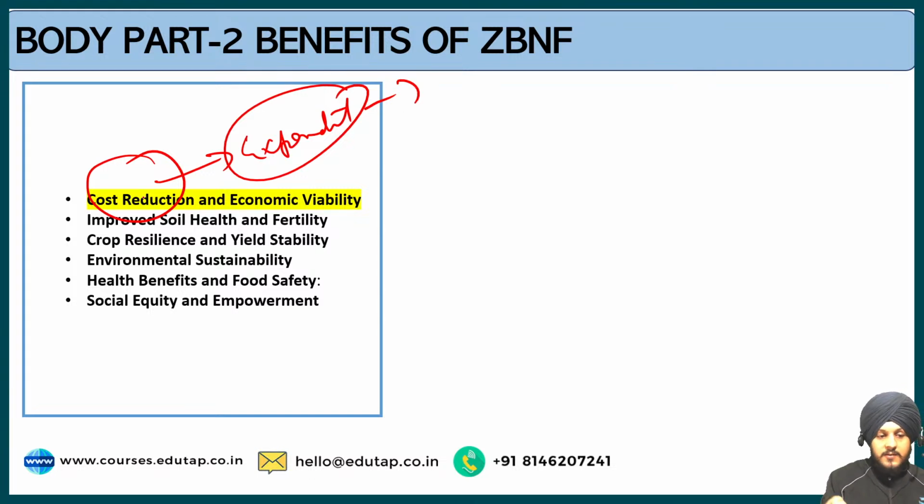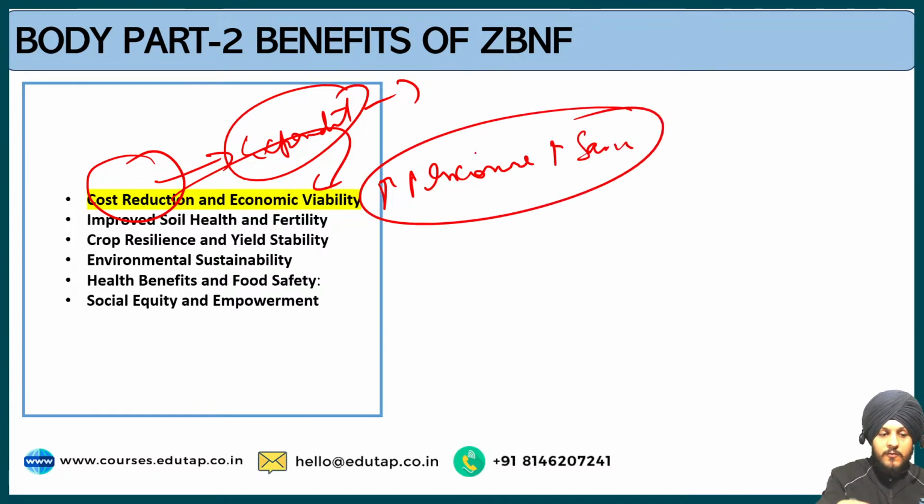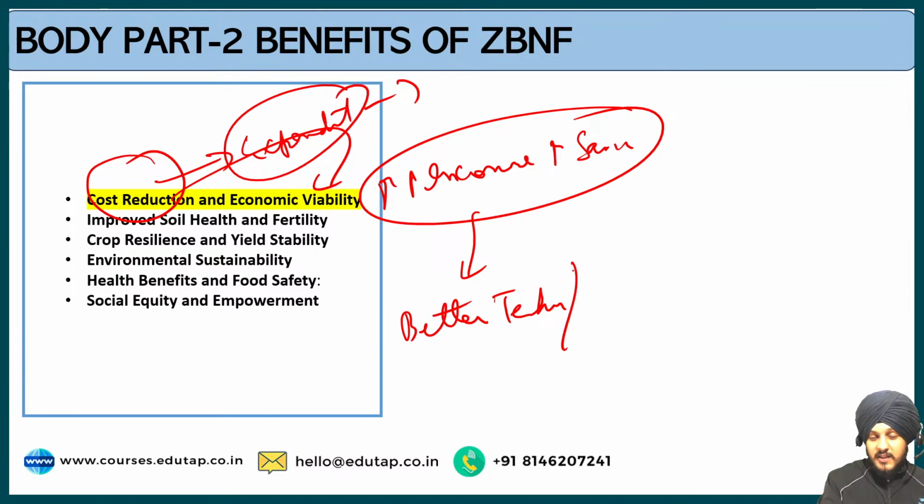So that's how it promotes cost reduction, and naturally it leads to the economic viability of the farmers and increases their income because of the increase in the savings of the farmers. So what farmers can do, instead of spending on external inputs, is invest in better techniques.